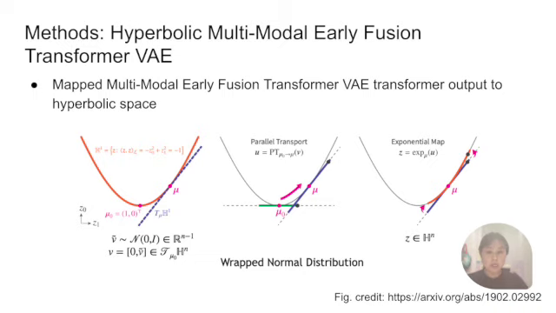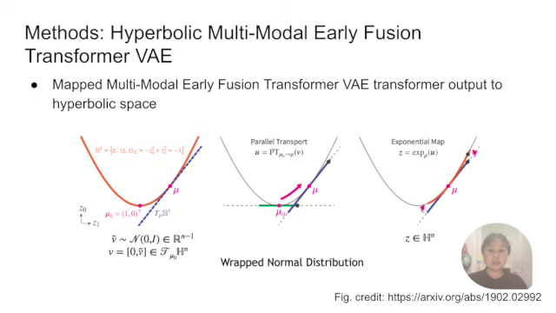We computed the mean and log variance of the latent variables from the transformer encoder's output, and then we sampled from a standard normal distribution, prepended a zero to the sample, and then reinterpreted it in the tangent space at the origin. And this vector is then parallel transported to the tangent space of a learned mean parameter, followed by applying the exponential map to project it onto the hyperbolic manifold.